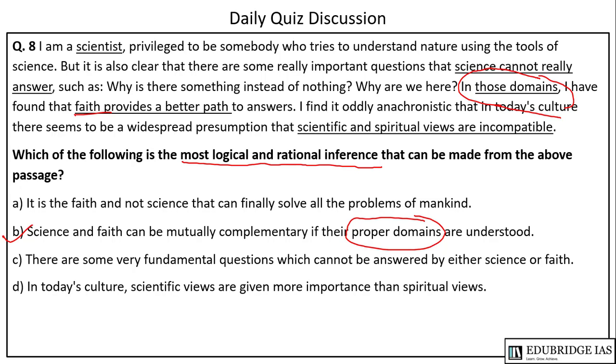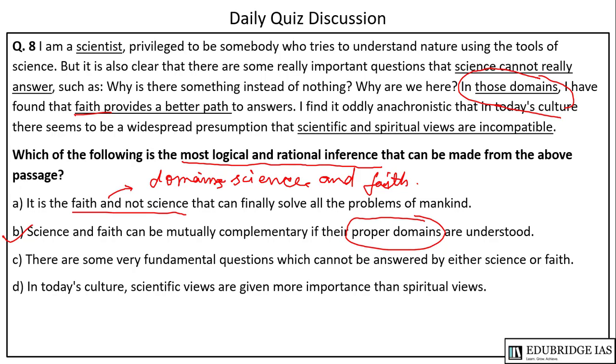Now let us look why other options are wrong. The first option says that it is the faith, not science, that can finally solve all the problems of mankind. No, this is wrong, because it talks about domains of science and faith.